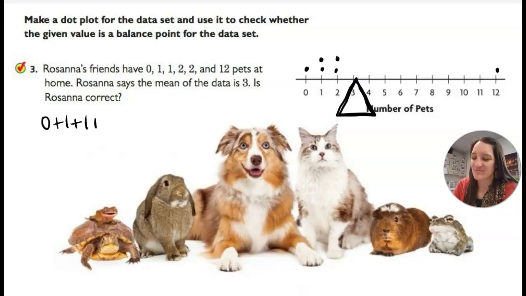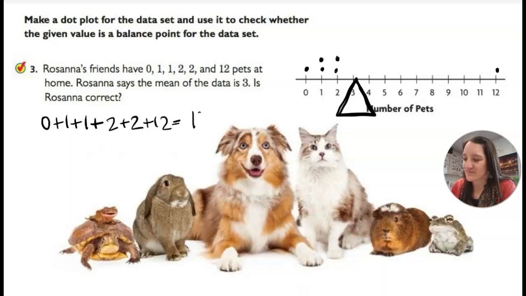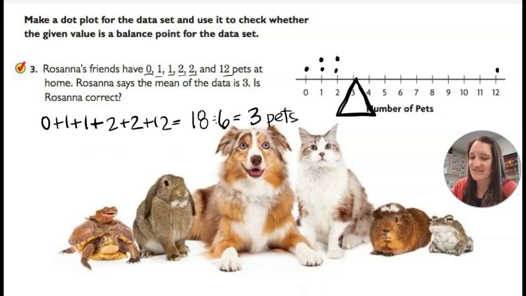0 plus 1 plus 1 plus 2 plus 2 plus 12. So if we added all of the pets up, that'd be 1, 2, 3, 4, 5, 6, and then another 12 is 18. So add up all the pets together. There's 18 pets. Now let's make it an equal share. Let's make sure everyone has the same amount of pets. Well, she has 1, 2, 3, 4, 5, 6 friends. So let's make it all fair and say that every friend gets 3 pets. Yeah, so 3 would be the perfect balance point. 3 is definitely the mean or the fair share of all of those numbers. So that's how we find the mean.